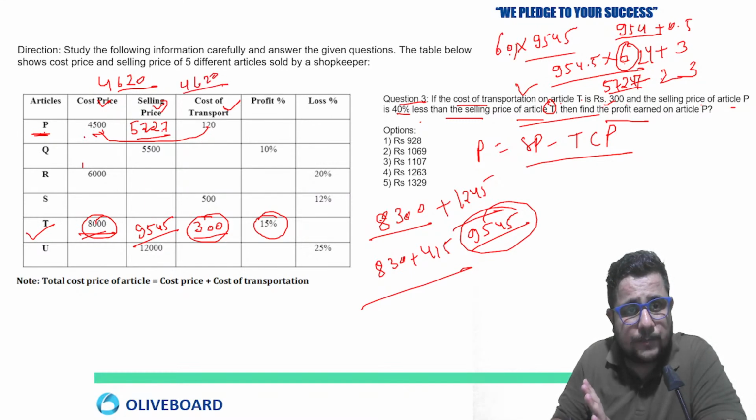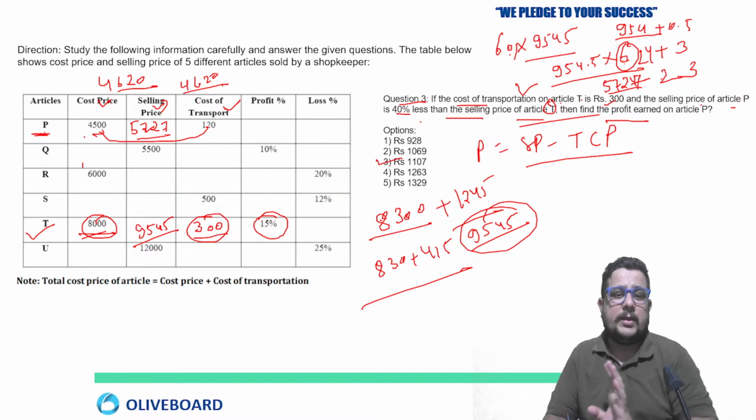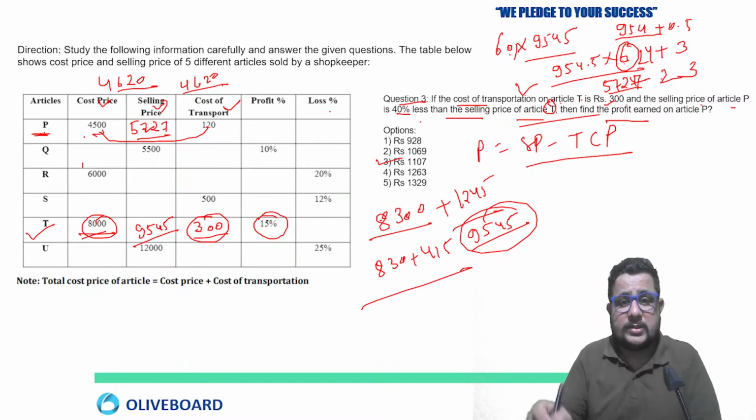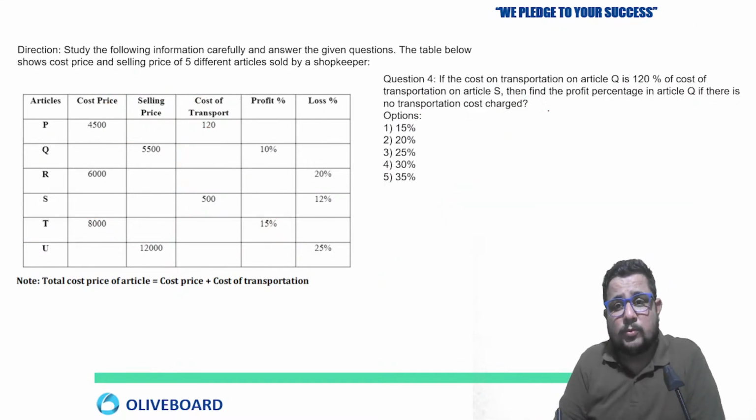So it is going to be 1107. Yeah, 1107, right? So this is your answer of this question. Let's move on to the next.